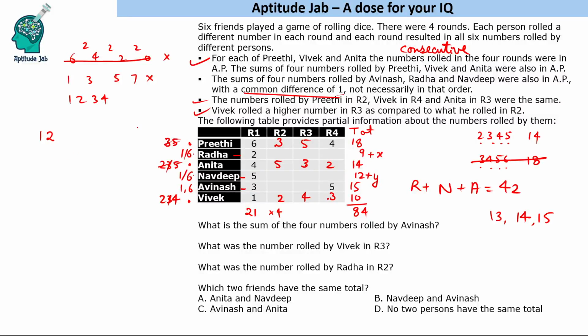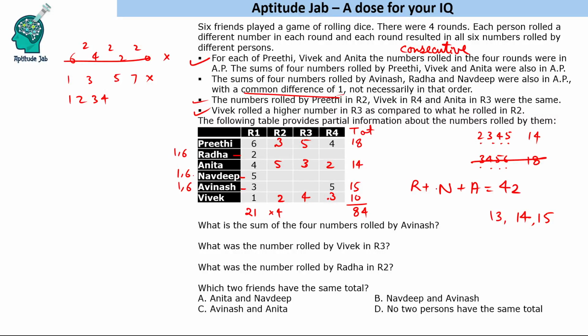Sorry, this is 11 plus y. I'm just writing the numbers that they will roll, which we have not yet figured out. Avinash will roll 1 and 6, because 1 and 6 have to be filled, and every one of them will roll 1 and 6. So Navdeep will roll 1 and 6, and Radha will also roll 1 and 6.